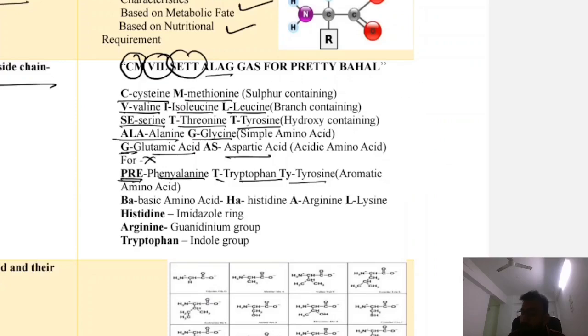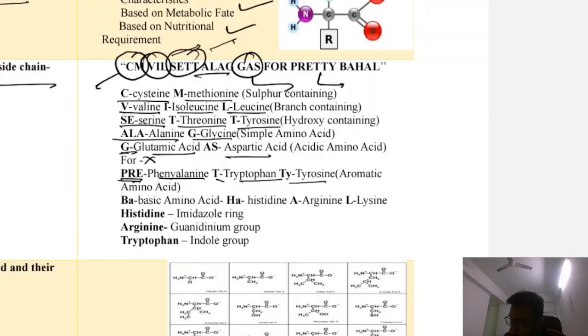So are you getting my point? What is the meaning of this mnemonic? This one word constitutes a different group of amino acid. Like CM is the sulfur containing, VIL is for branched chain, set is for hydroxy containing, alag is for simple amino acids, gas is for the acidic amino acids. For you have to skip.